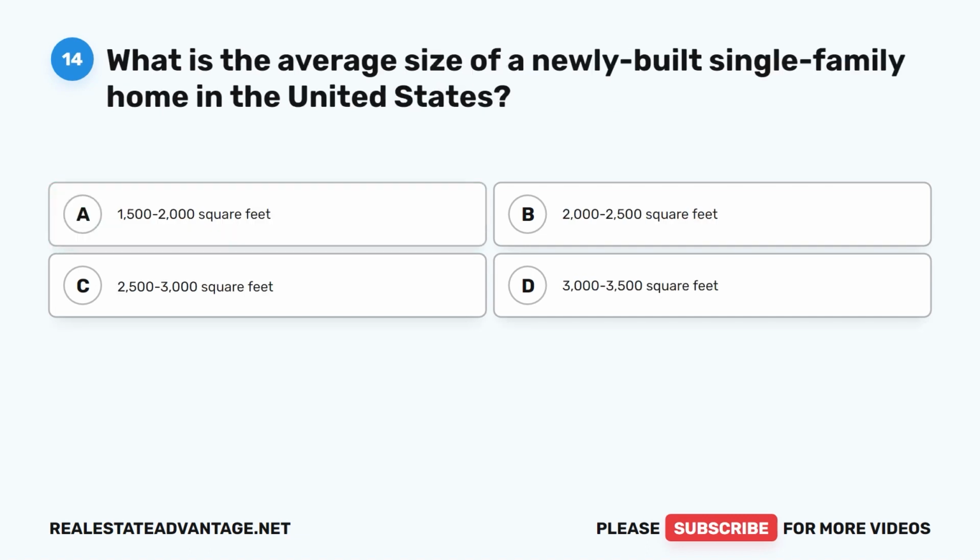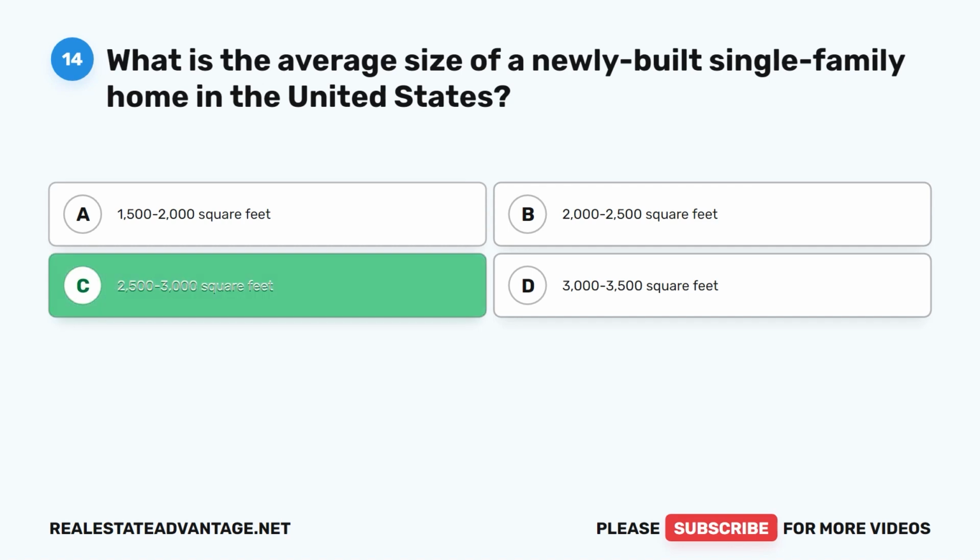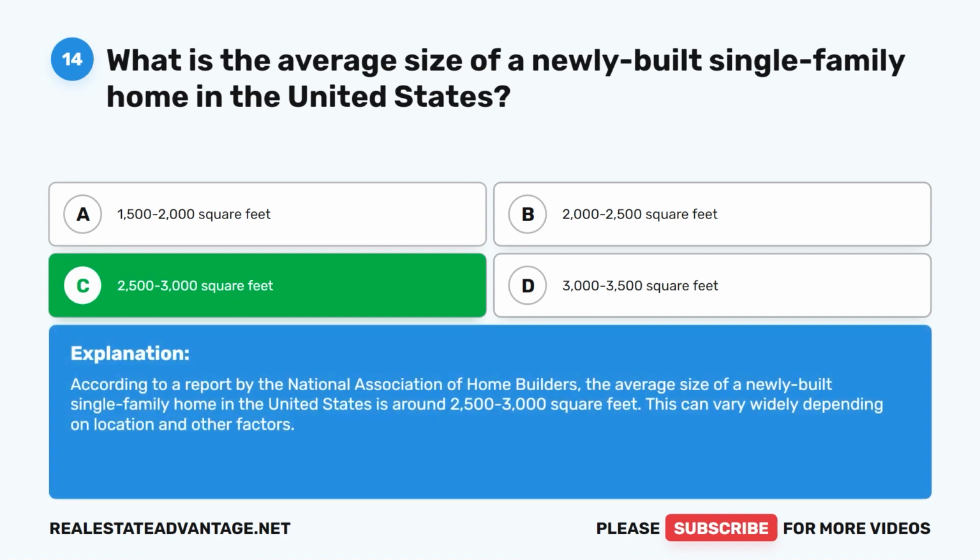Question 14. What is the average size of a newly built single-family home in the United States? A. 1,500 to 2,000 square feet, B. 2,000 to 2,500 square feet, C. 2,500 to 3,000 square feet, D. 3,000 to 3,500 square feet. The correct answer is C. 2,500 to 3,000 square feet. According to a report by the National Association of Home Builders, the average size of a newly built single-family home in the United States is around 2,500 to 3,000 square feet. This can vary widely depending on location and other factors.